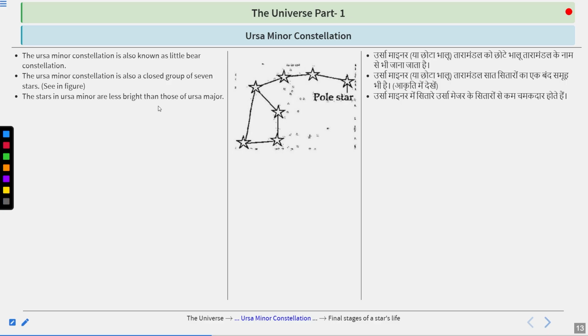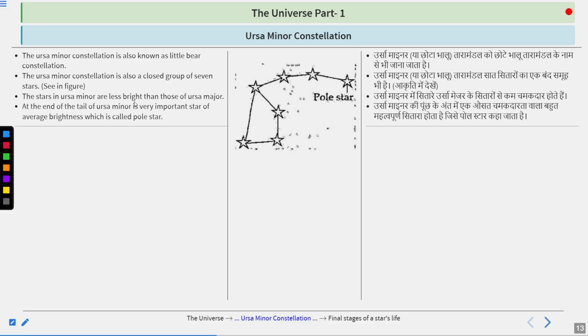The stars in Ursa Minor are less bright than those of Ursa Major. So even if you are not able to recognize the pattern, and you see a group of 7 stars and try to tell Ursa Major and Ursa Minor apart, just remember that the stars in Ursa Minor are less bright, whereas the stars in Ursa Major are brighter.